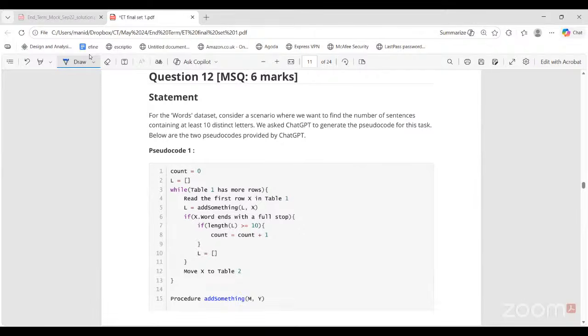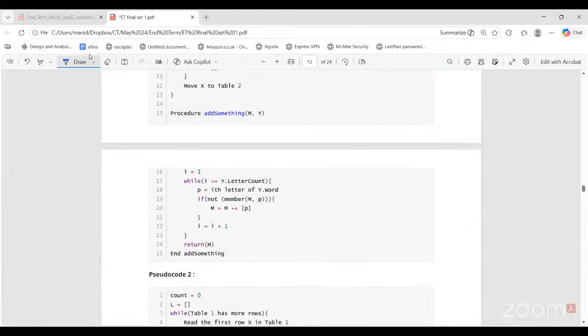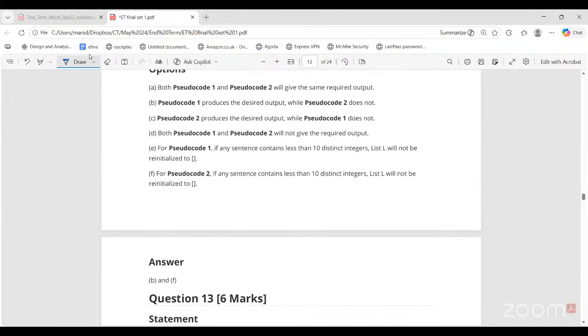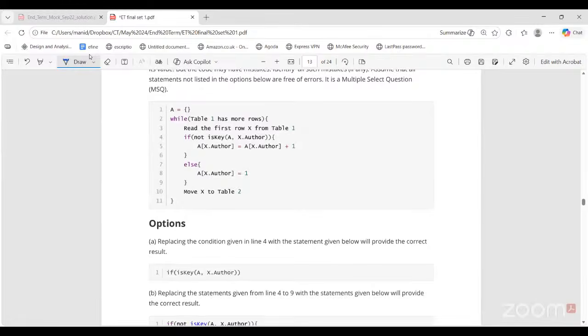So for the words data set, consider a scenario where we want to find the number of sentences containing at least 10 distinct letters. Okay. So we are considering a scenario where we want to find the number of such sentences that contain at least 10 distinct letters. We asked ChatGPT to generate the pseudocode for this task. Okay, so two different pseudocodes are generated by ChatGPT. This and this. Which of the following statements is or are correct? Okay. So let us first check the first part.